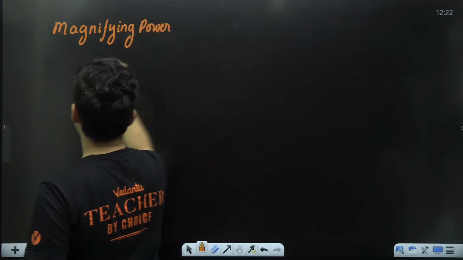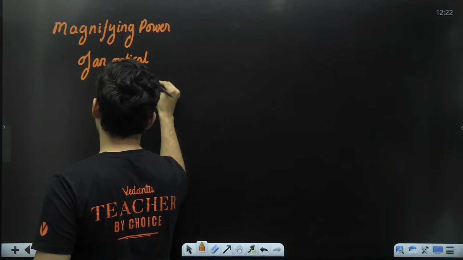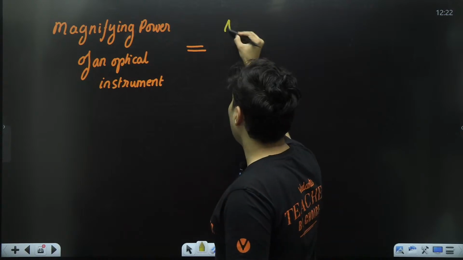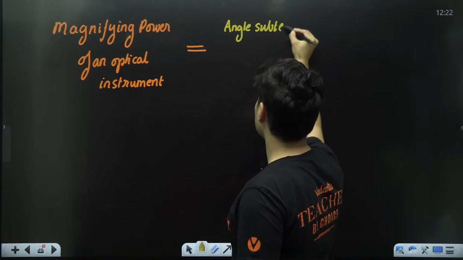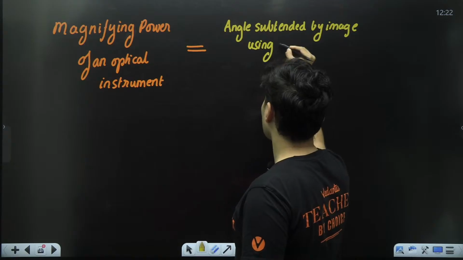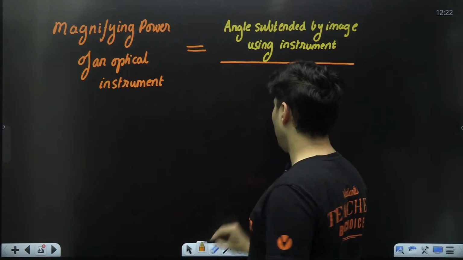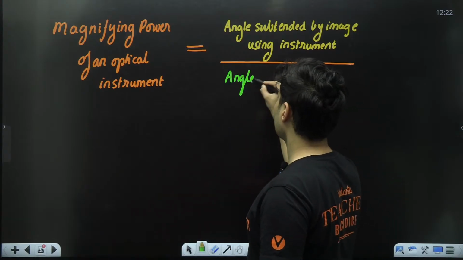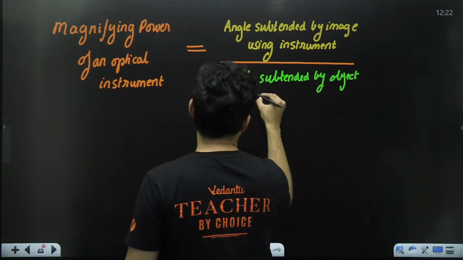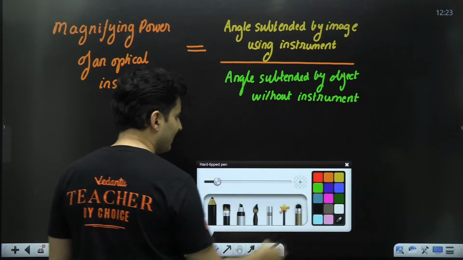The magnifying power of an optical instrument is basically defined as the angle subtended by the image using the instrument, the whole thing divided by the angle subtended by the object without that instrument. What do I mean by this?